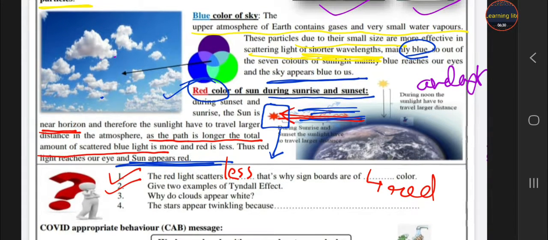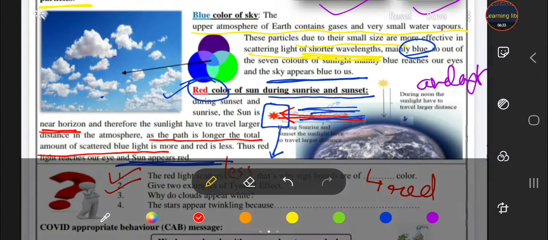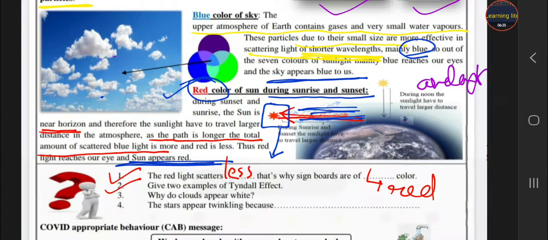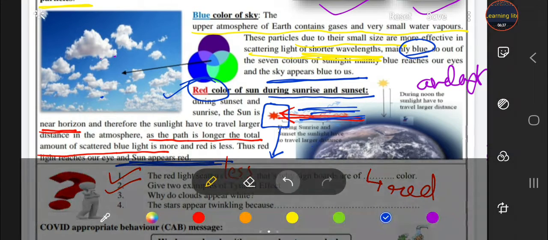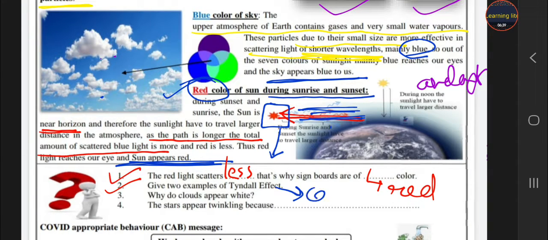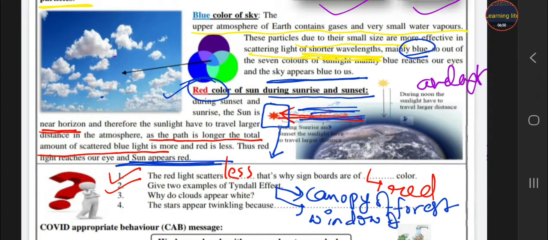So first example, canopy of the forest. Second example, window of a home.